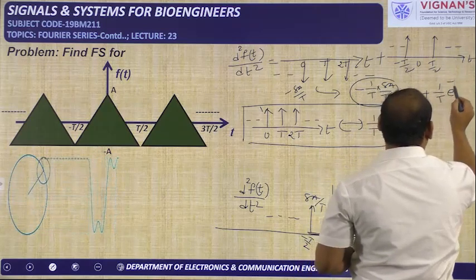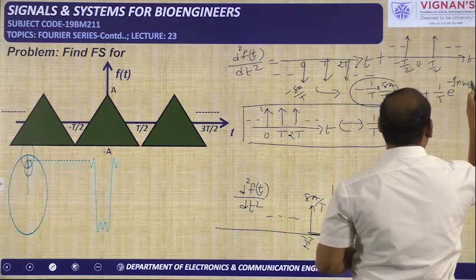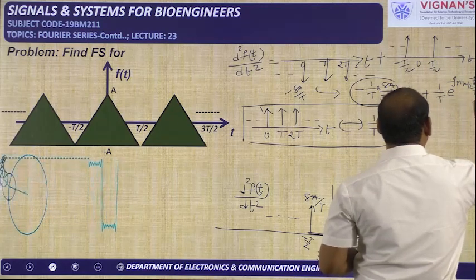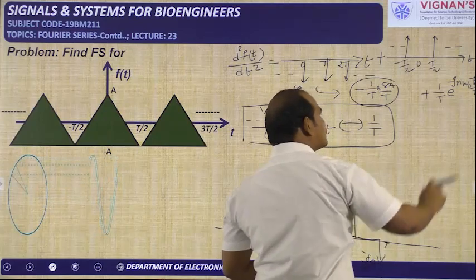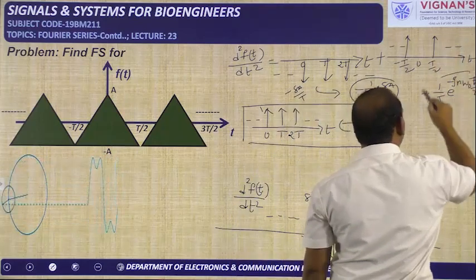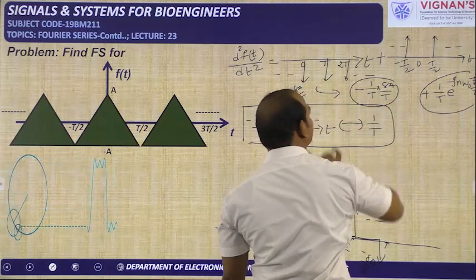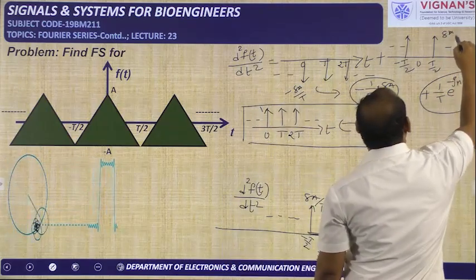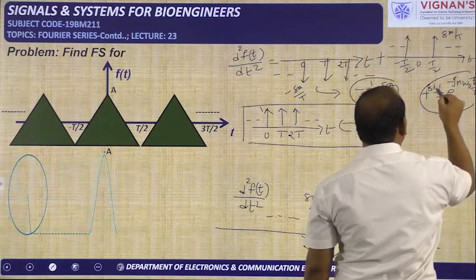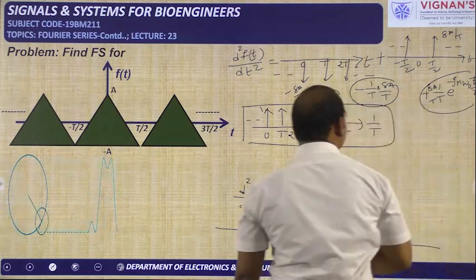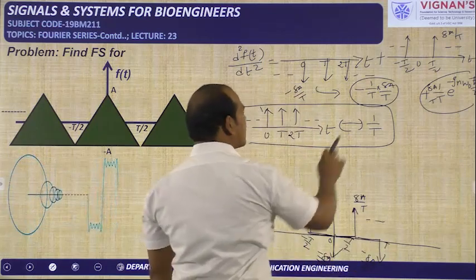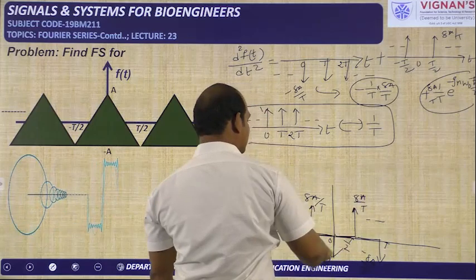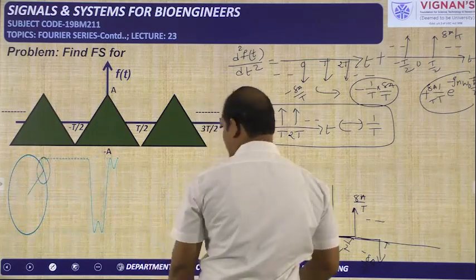Time shifting will provide an exponential term in the frequency domain. How much shift is there? Capital T by 2. So here the shifting we have to indicate. So this is the coefficient for this particular impulse train, and this is the coefficient for the other impulse train. And one more thing: here the strength is 8A by T, so here also we have to write 8A by T. In this way we got the two coefficients. We can add those two coefficients to have the total exponential Fourier series coefficient of this particular signal.